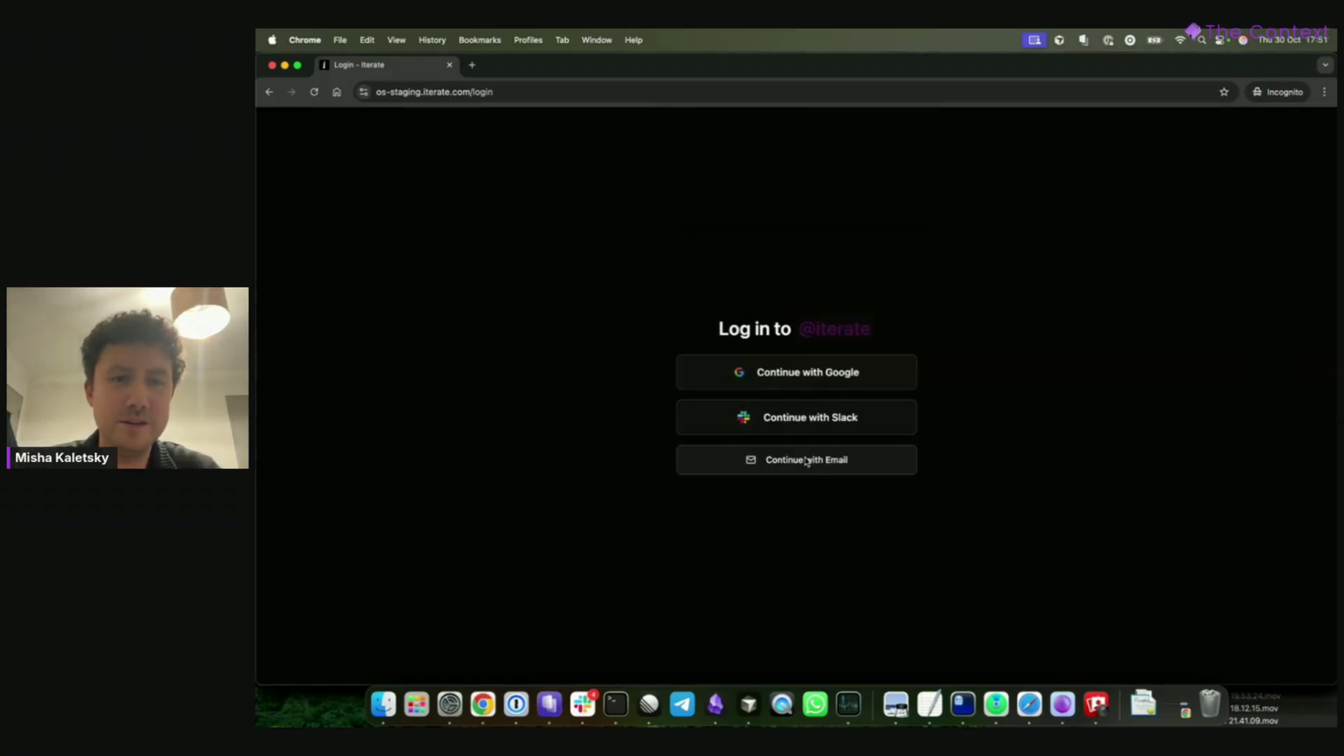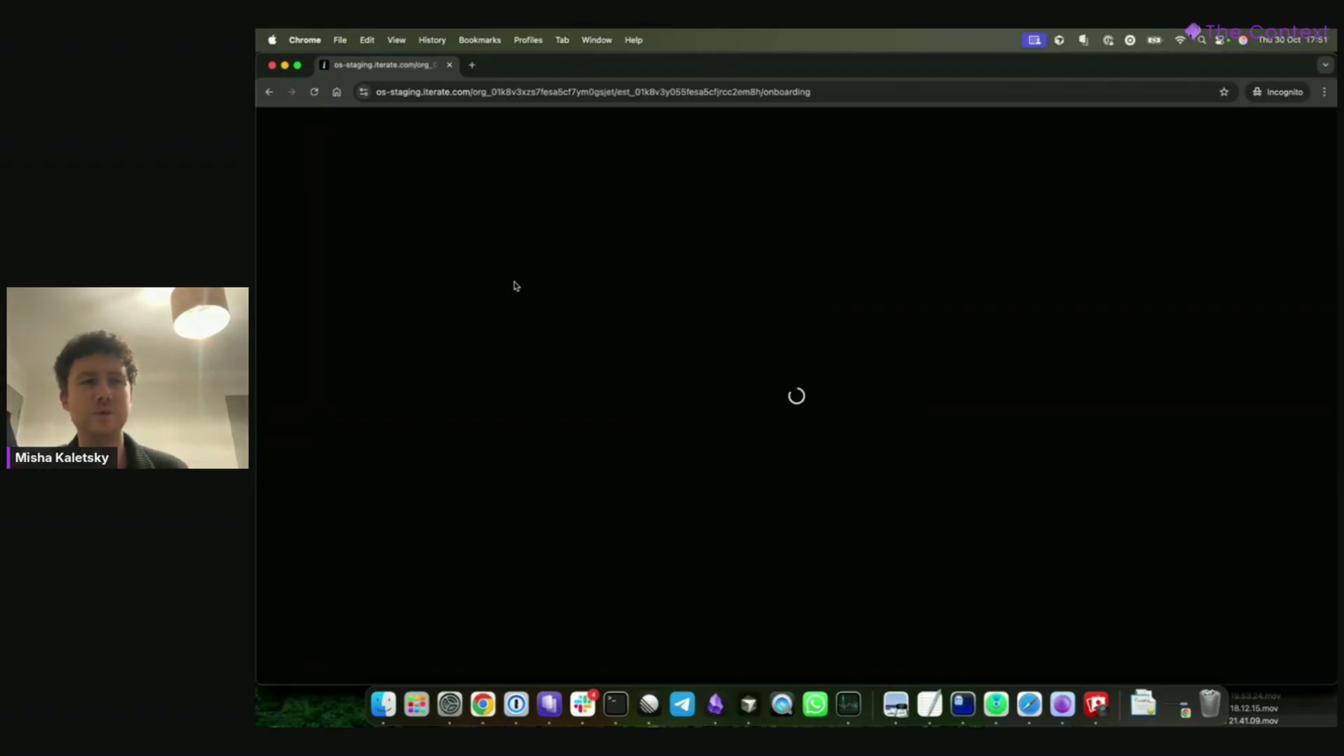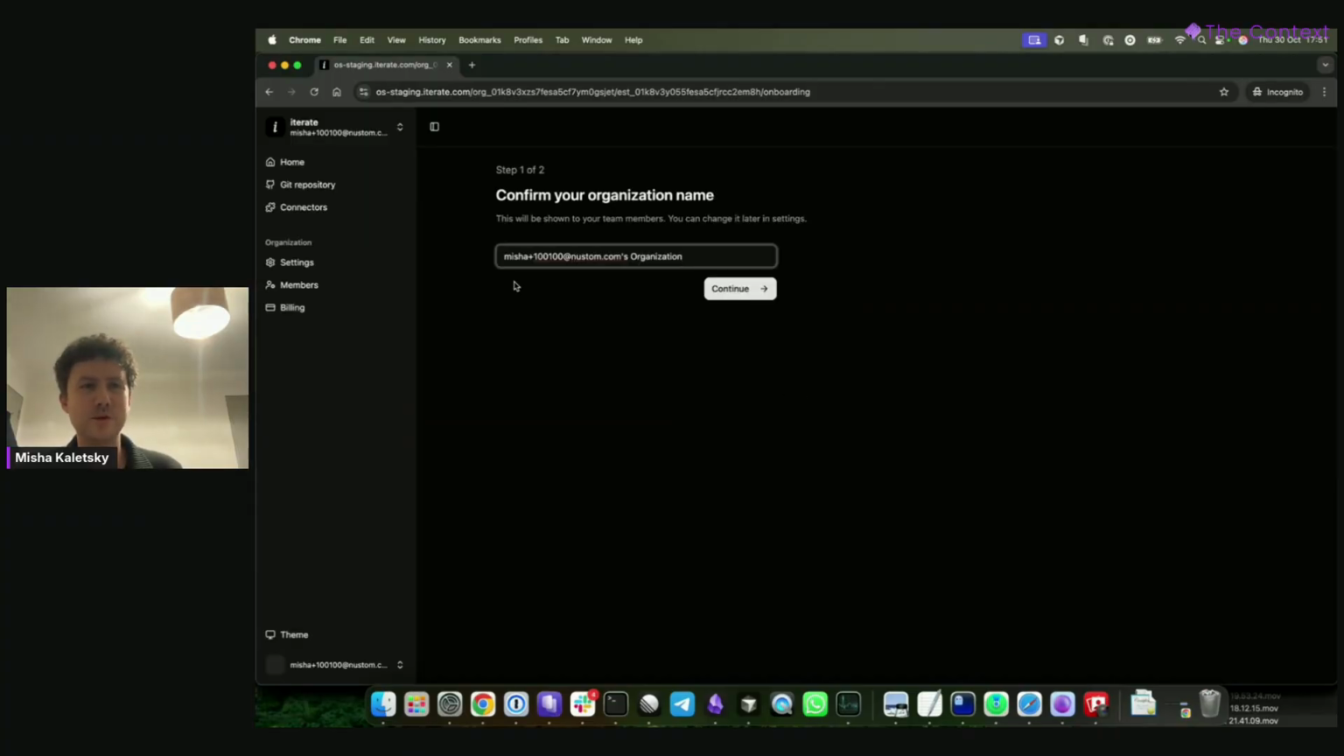I'm going to use one-time password login, and let's see if we can get in. This email-based one-time password login is actually only enabled in staging, because what we really want to do is make sure that the bot can connect with tools.